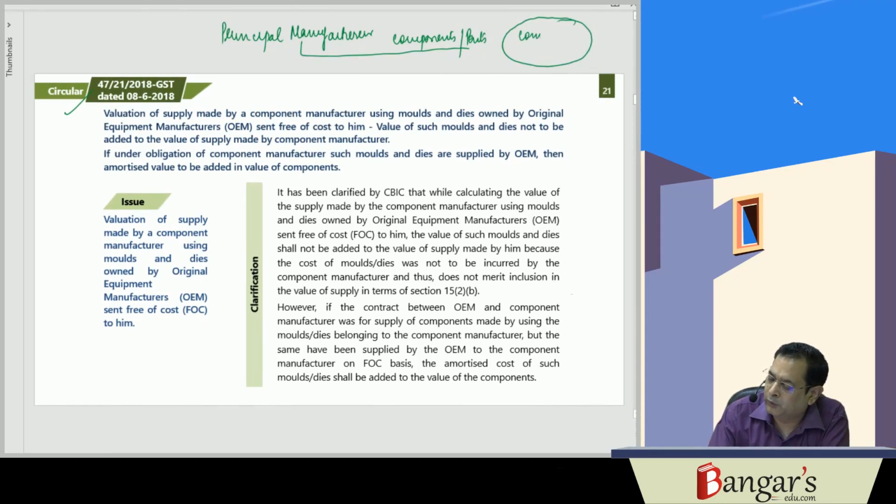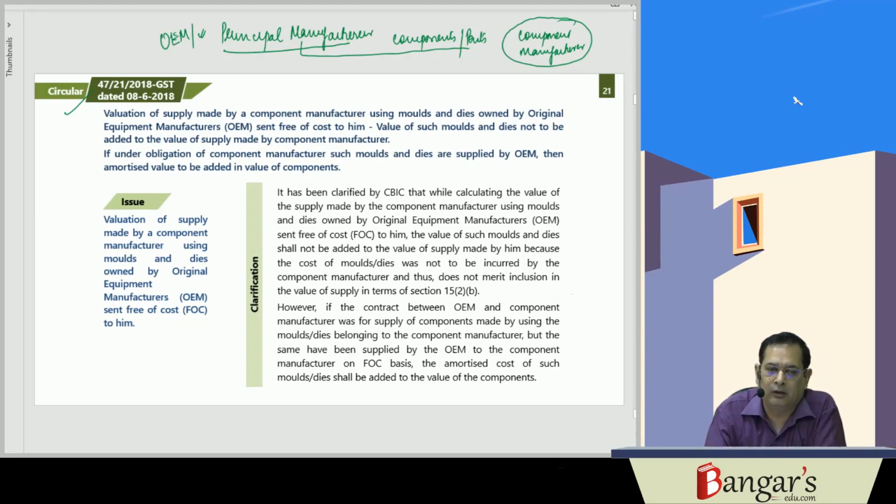The component manufacturer. The component manufacturer will be manufacturing those components and parts and then supplying the same to the principal manufacturer, here named the original equipment manufacturer. So this component manufacturer is supplying to whom? The original equipment manufacturer.